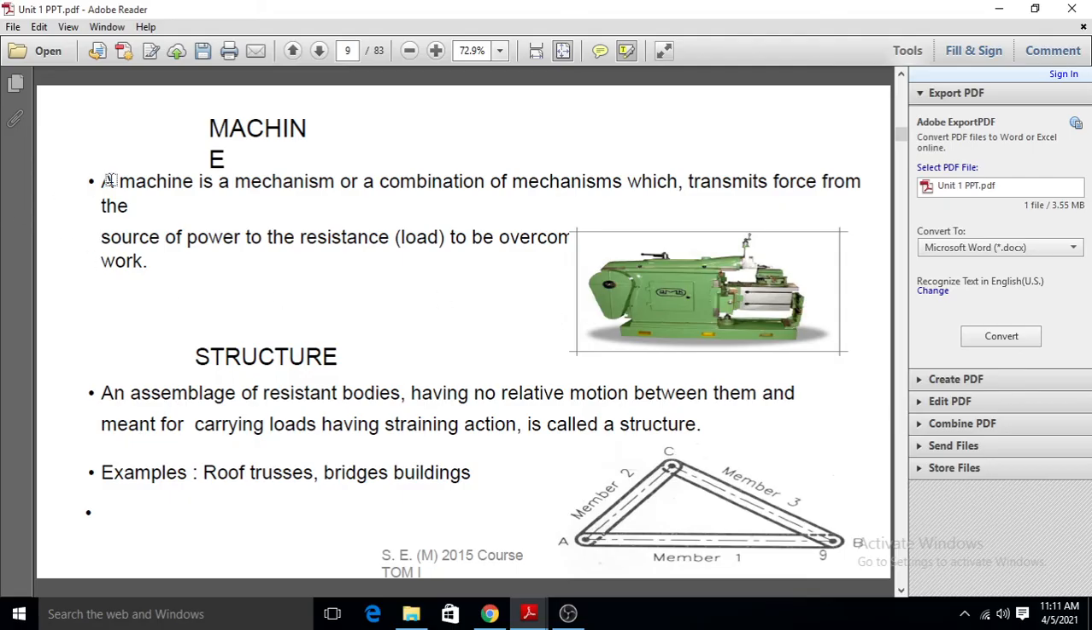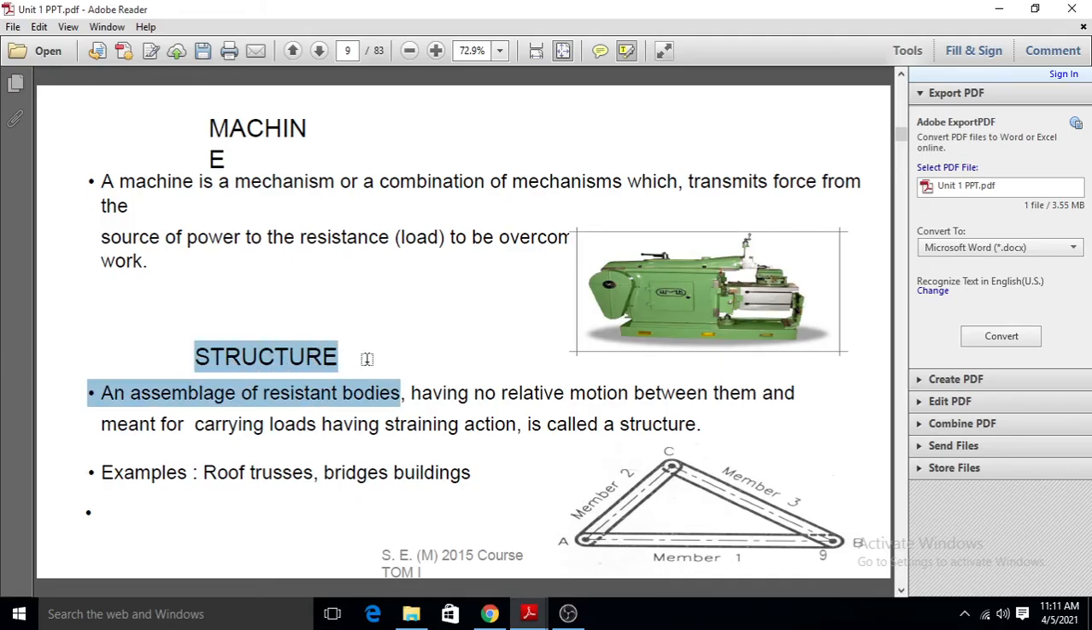See, a machine is a mechanism or a combination of mechanisms which transmits the force from the source of the power to the other end, or we will say it transmits the motion, or it transmits the power from the source to the output end. Okay, it is a mechanism, and in a mechanism we know that there are various types of parts. Some parts are fixed and some parts are movable.